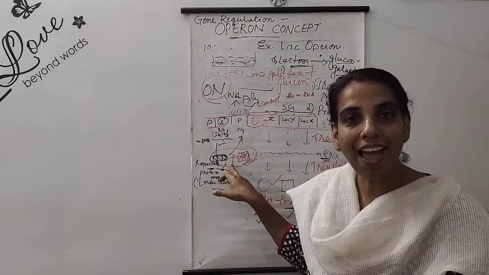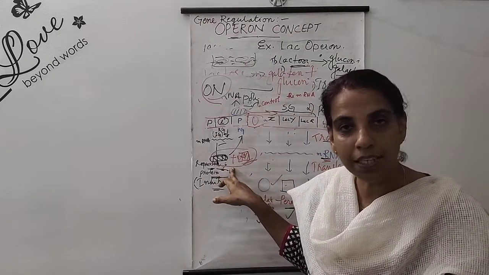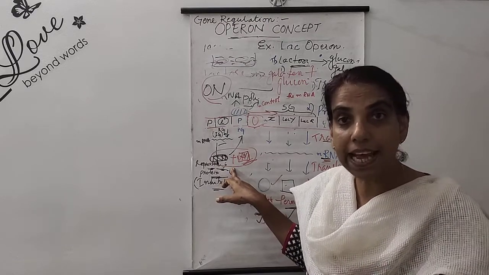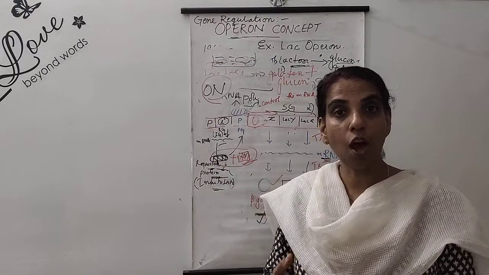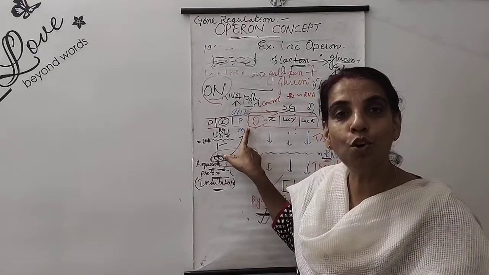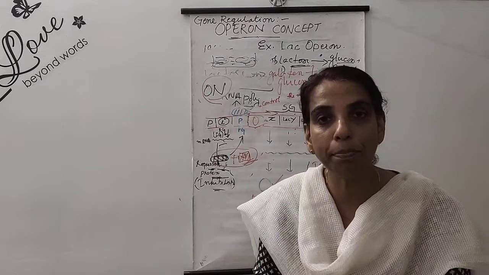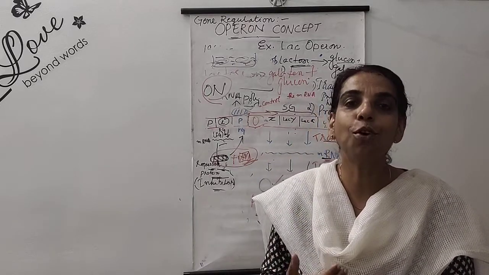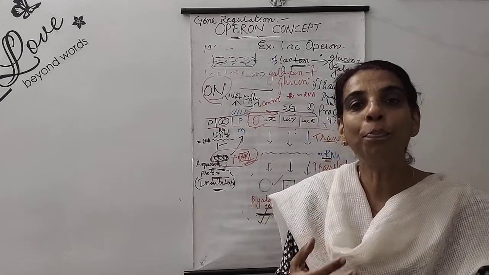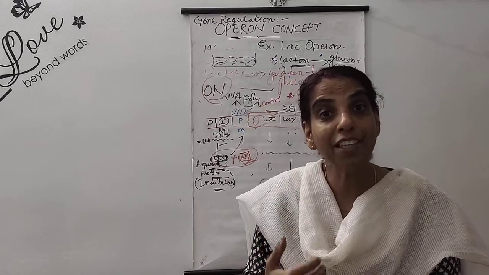When this lactose is completely used or completely digested, the repressor is now very strong. The repressor will immediately reach the operator site and block the operator. Again the complete operon system is switched off. So this is the way the operon is getting switched off and switched on.